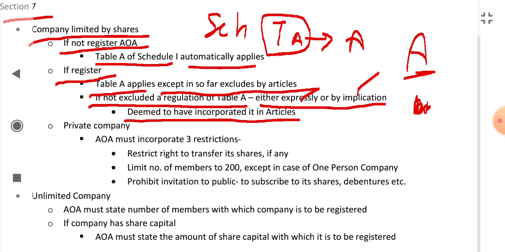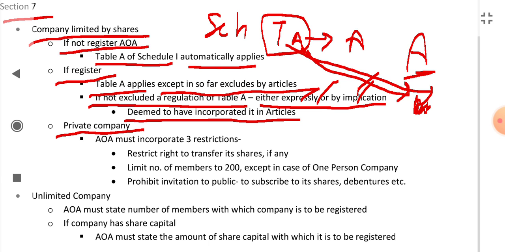If it does not exclude it, then that rule or provision of the table will be deemed to be incorporated in the article.